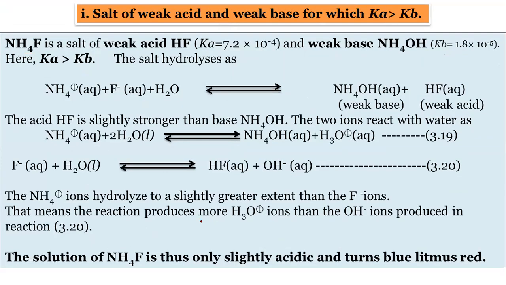See the previous example also. In the previous example, we can see clearly the NH4 ions hydrolyze to a slightly greater extent than F minus.